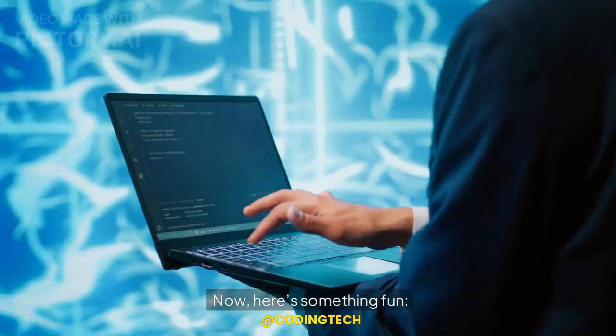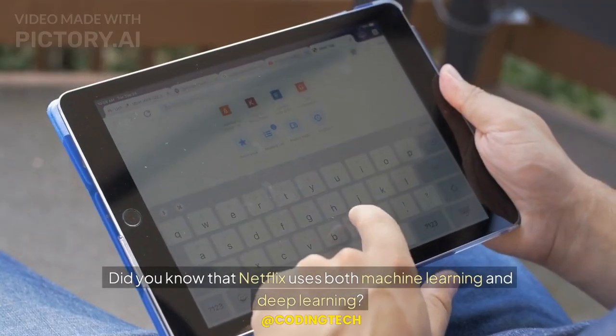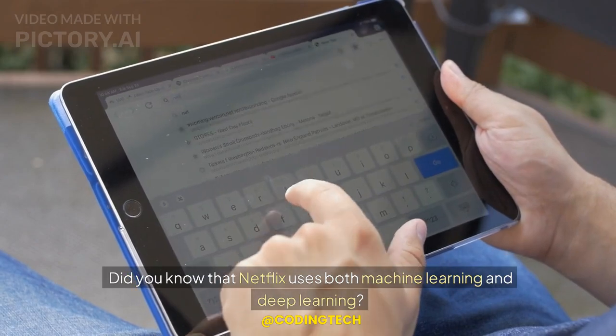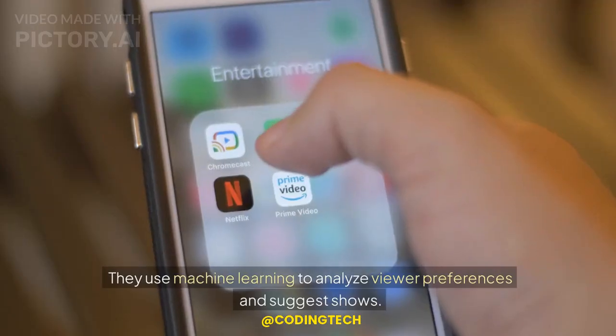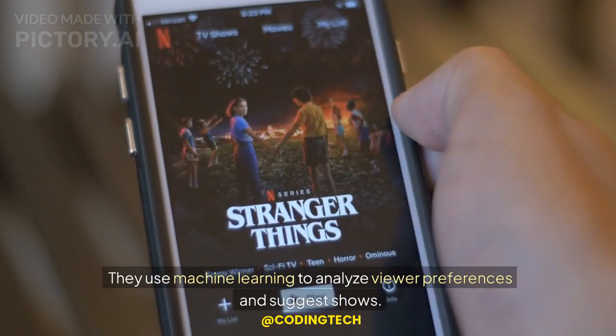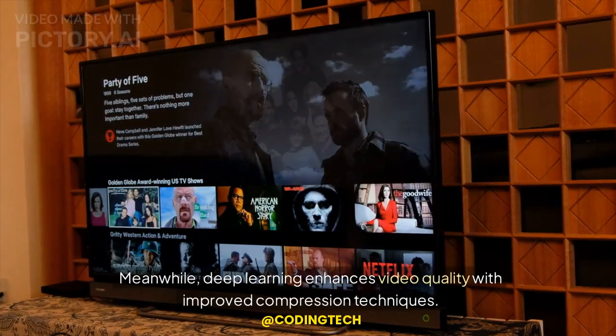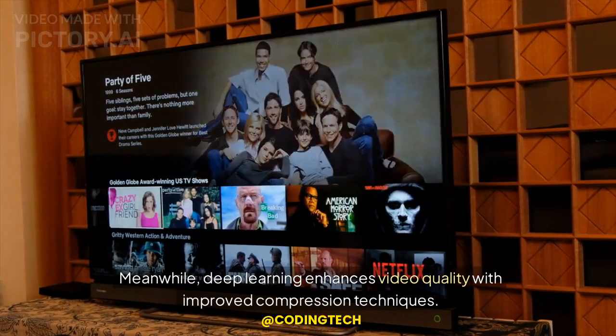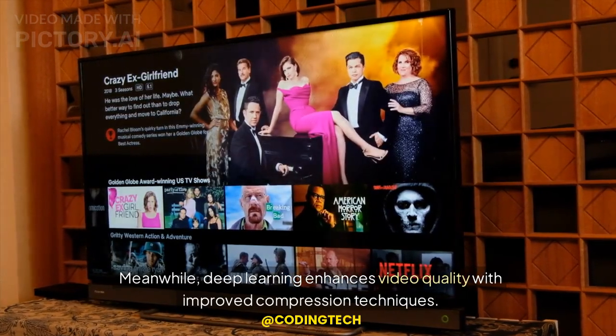Now, here's something fun. Did you know that Netflix uses both machine learning and deep learning? They use machine learning to analyze viewer preferences and suggest shows. Meanwhile, deep learning enhances video quality with improved compression techniques.